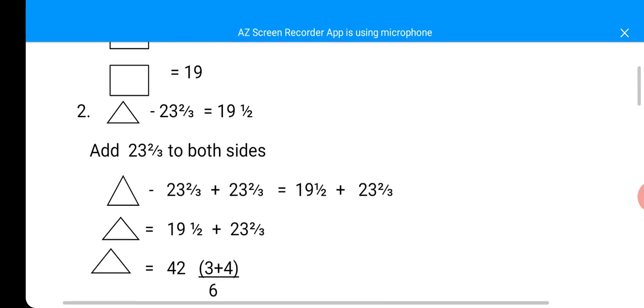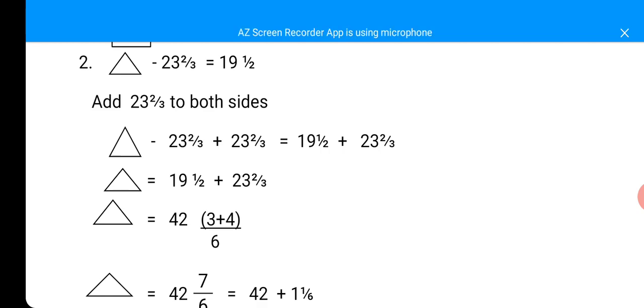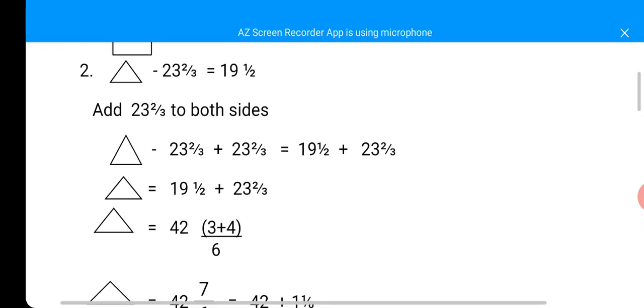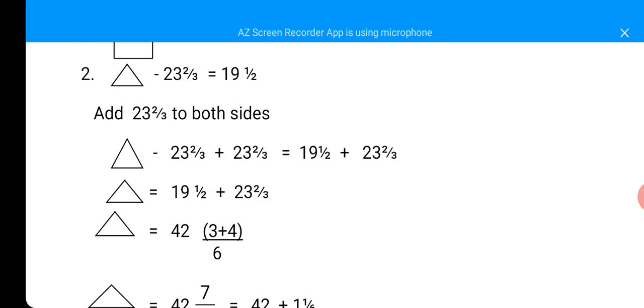Looking at the second example, you have triangle minus 23 whole number 2 over 3 is equal to 19 whole number 1 over 2. Here you can see you have a minus sign. For this, you are going to add 23 whole number 2 over 3 to both sides. Triangle minus 23 whole number 2 over 3 plus 23 whole number 2 over 3 is equal to 19 whole number 1 over 2 plus 23 whole number 2 over 3.